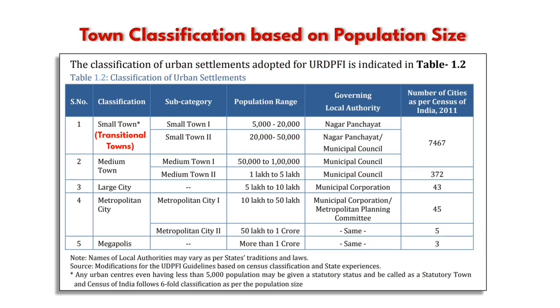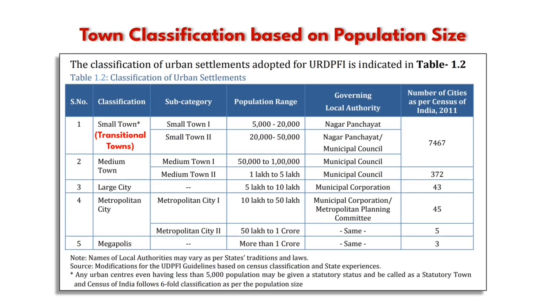Medium town also has two subcategories. Medium town 1 has a population range between 50,000 and 1 lakh, and medium town 2 has a population range of 1 lakh to 5 lakh. Both types of medium town have a municipal council as their governing body. Third is large city, which has a population range between 5 lakh and 10 lakh. It is governed by a municipal corporation.